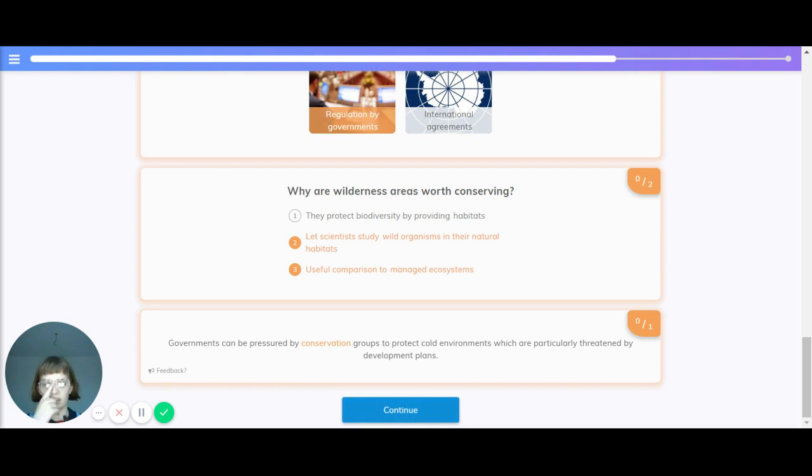Which groups can pressure governments into protecting cold environments, which are particularly threatened by development plans? The correct answer is conservation groups.